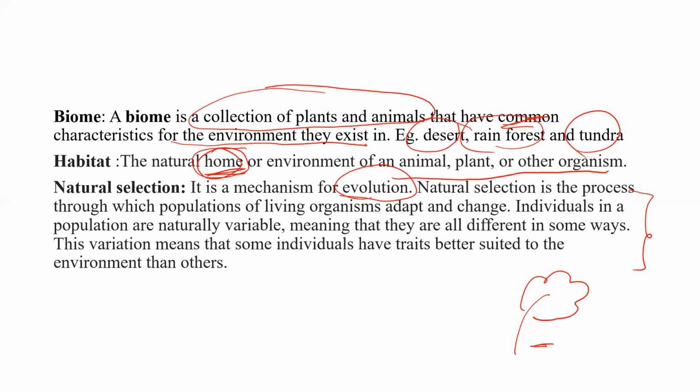Natural selection is a process through which populations of living organisms adapt and change. Individuals in a population are naturally variable, meaning that they are all different in some ways. This variation means that some individuals have traits better suited to the environment than others. In this case, some black mice had traits better suited to the environment than the tan mice.